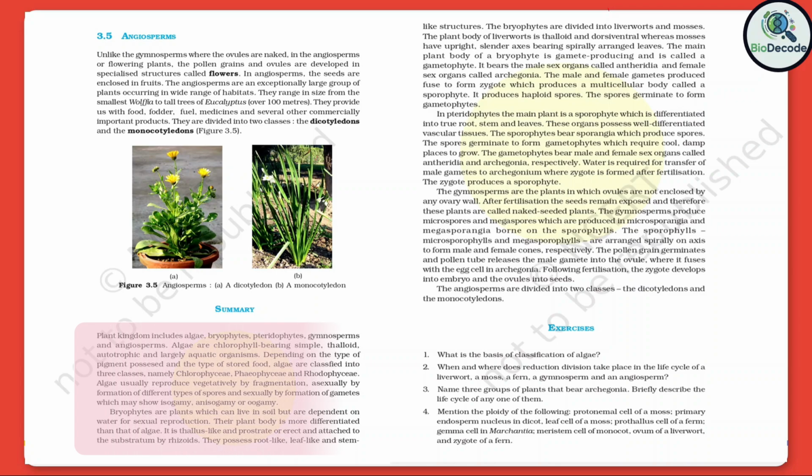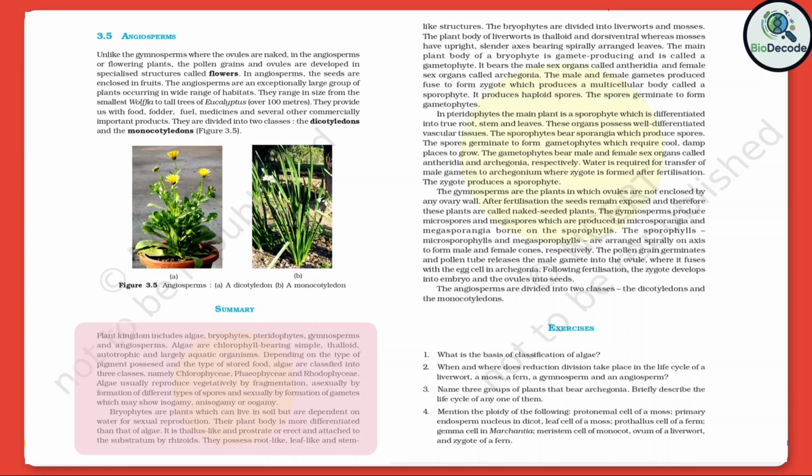Algae are chlorophyll-bearing, simple, thalloid, autotrophic, and largely aquatic organisms. Depending on the type of pigment possessed and the type of stored food, algae are classified into three classes, namely Chlorophyceae, Phaeophyceae, and Rhodophyceae. Algae usually reproduce vegetatively by fragmentation, asexually by formation of different types of spores, and sexually by formation of gametes which may show isogamy, anisogamy, or oogamy.